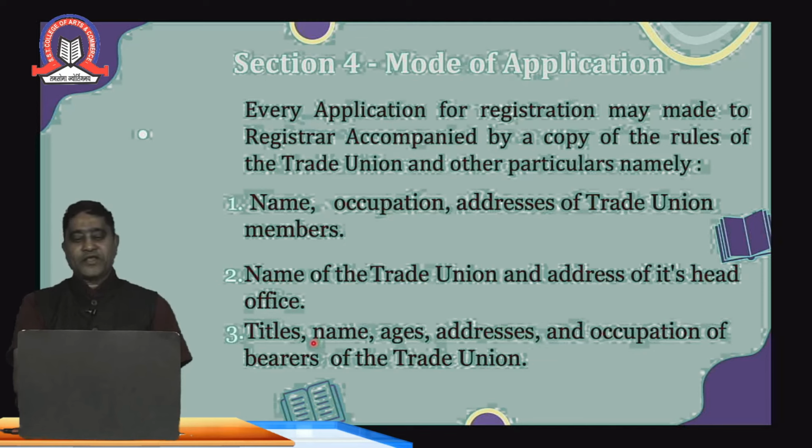The occupation of that particular office bearer should be given in the form, whether he is associated with the production department, planning department, marketing, or logistics department. This title should be given in that particular form of the trade union, which is prescribed as per the format.